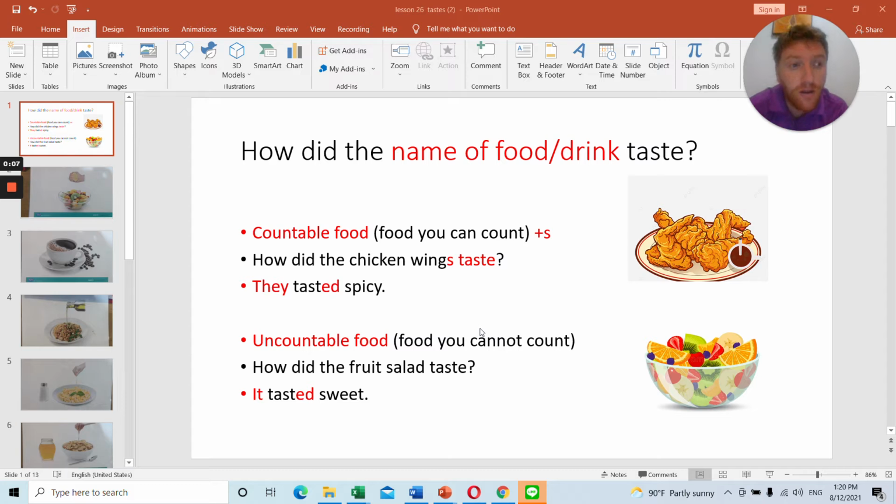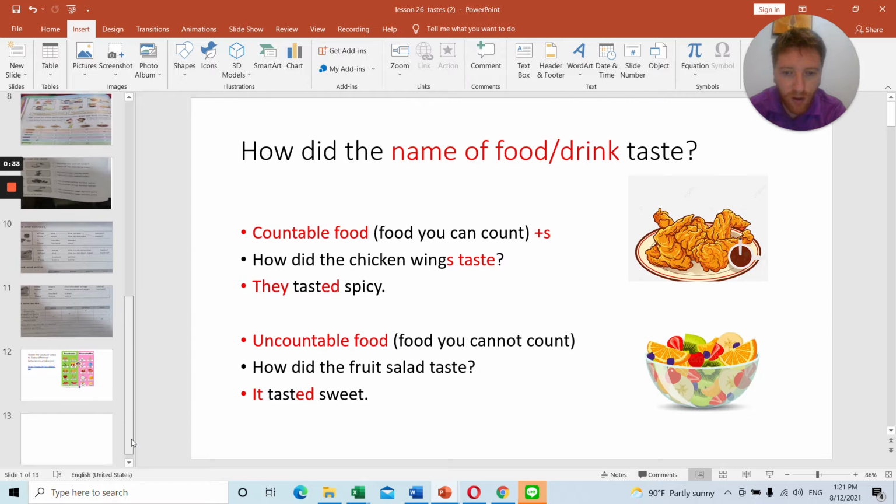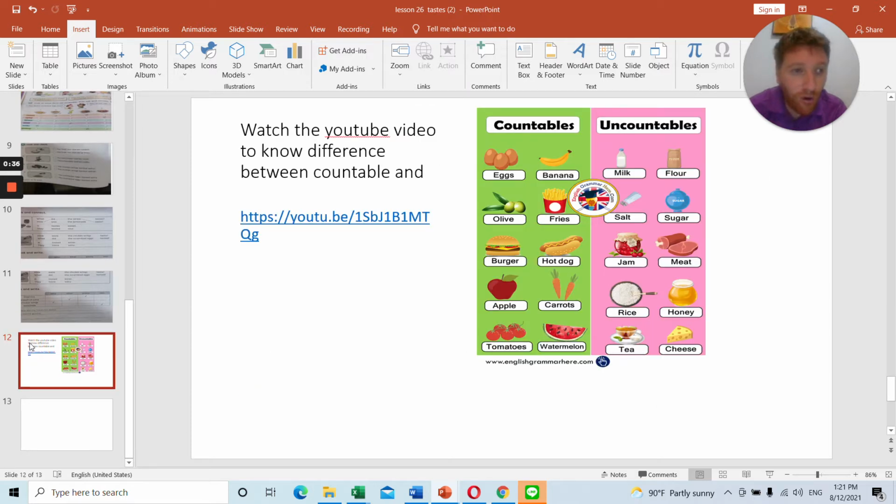Let's continue on. We're halfway through Unit 3, or nearly in the middle of Unit 3. Last time we were talking about food and their tastes, and what did you have for breakfast and what did you have for lunch. So today I want you to learn about how did the food taste. The last lesson you had to watch a video for homework, so I hope you watched the video so you can prepare for today. But if you did not watch the video, you can watch the video again today after this lesson.